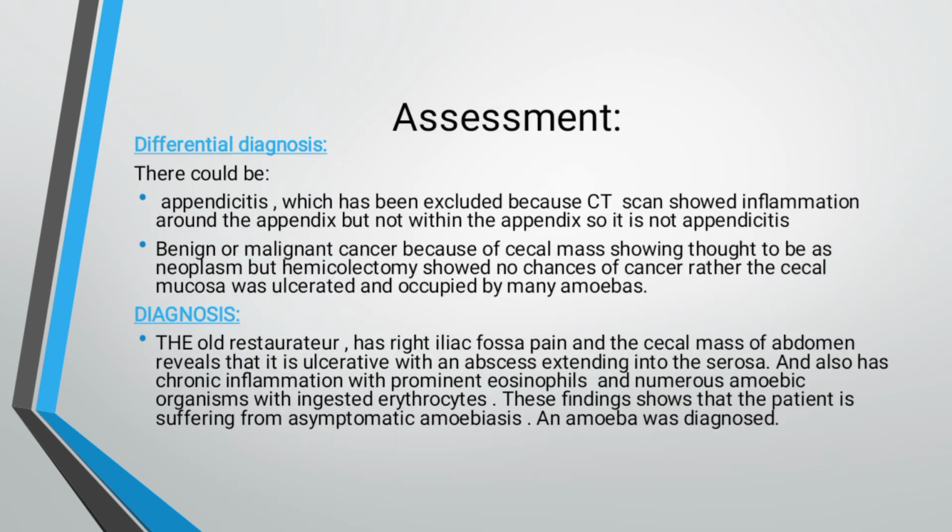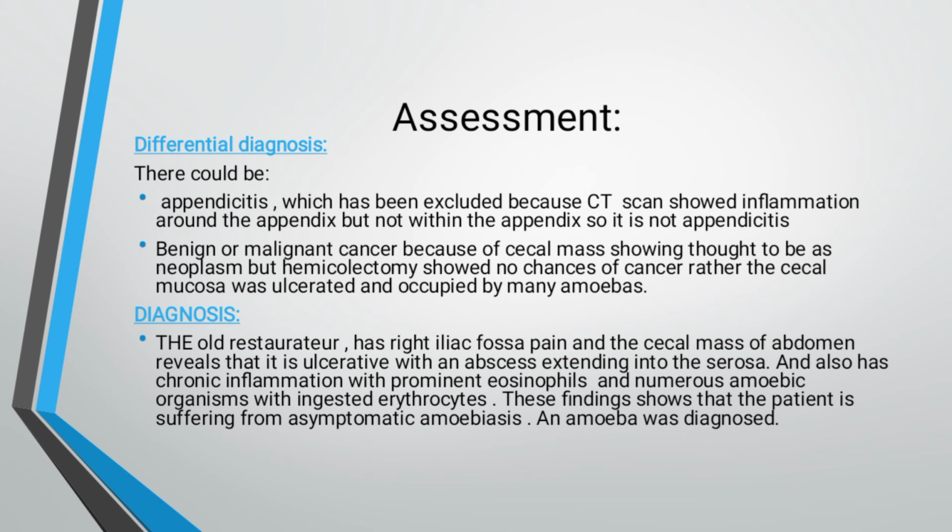Now assessment. Differential diagnosis. There could be a chance of appendicitis, but this thought is excluded because the CT scan showed inflammation around the appendix but not within the appendix. Appendicitis is basically the inflammation of the appendix, but here the pain and inflammation is around the appendix, not within the appendix, right? So it is not appendicitis.